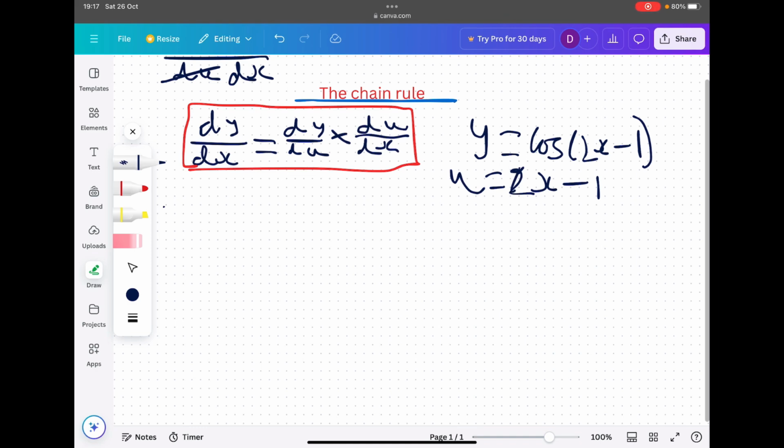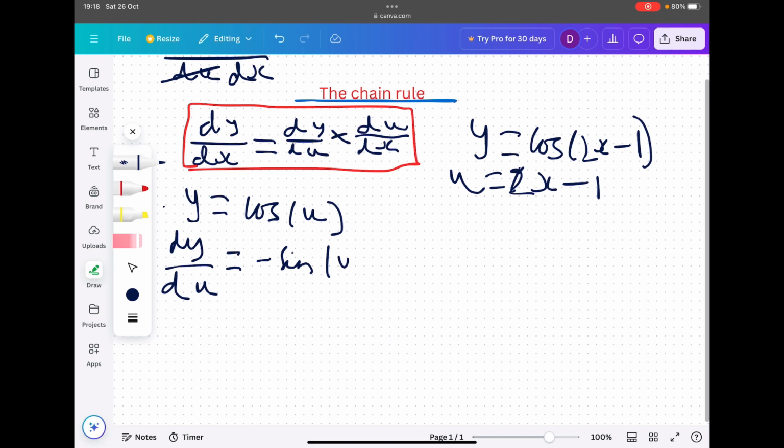If we were to rewrite this equation, we would get y is equal to cos u. And let's first of all derive this. So we know dy by du: if we were to derive cos, that will be minus sine u.